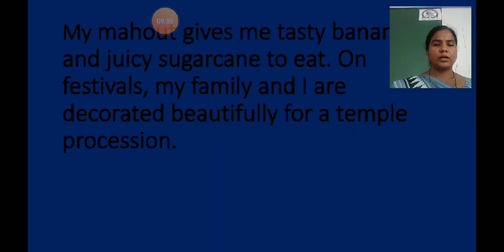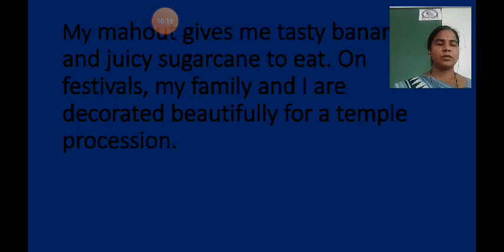So who gives him tasty bananas and juicy sugar cane? His mouth gives him tasty banana, yes, banana and juicy sugar cane. What is meant by sugar cane, children? This is also a plant, as we learned in our science lesson. Yes, sugar cane is a stem. So the name of our baby elephant is Appu, and he gets tasty banana and juicy sugarcane by his mouth. On festivals, my family and I are decorated beautifully for a temple procession.